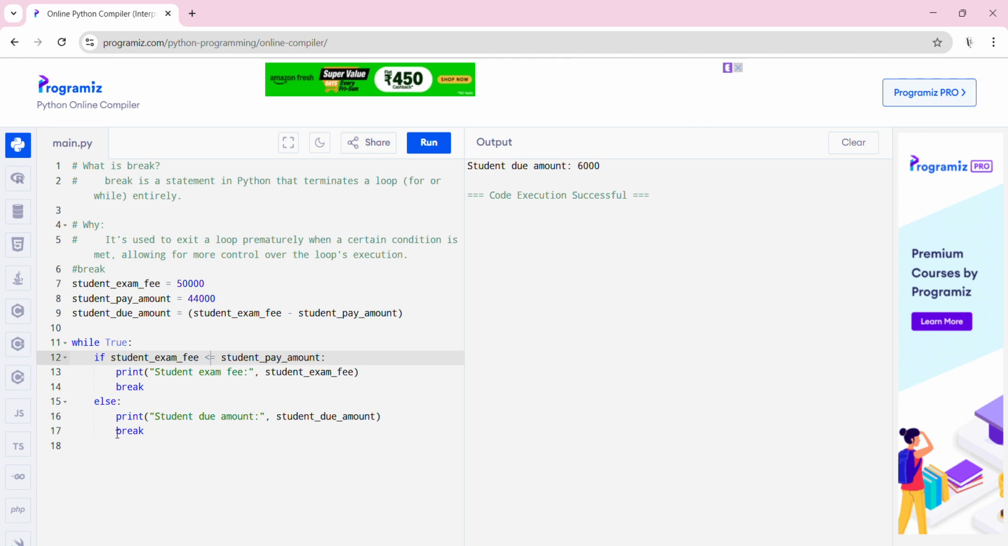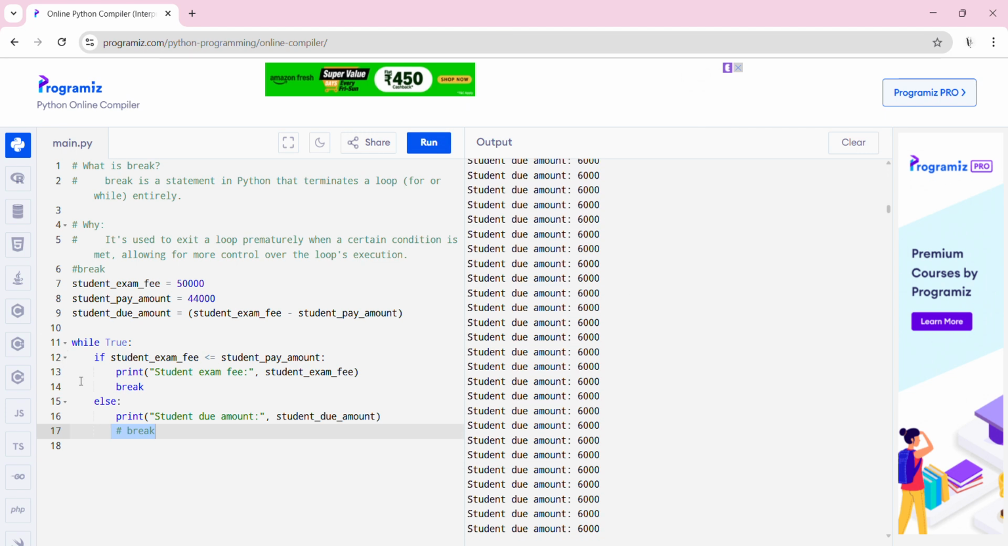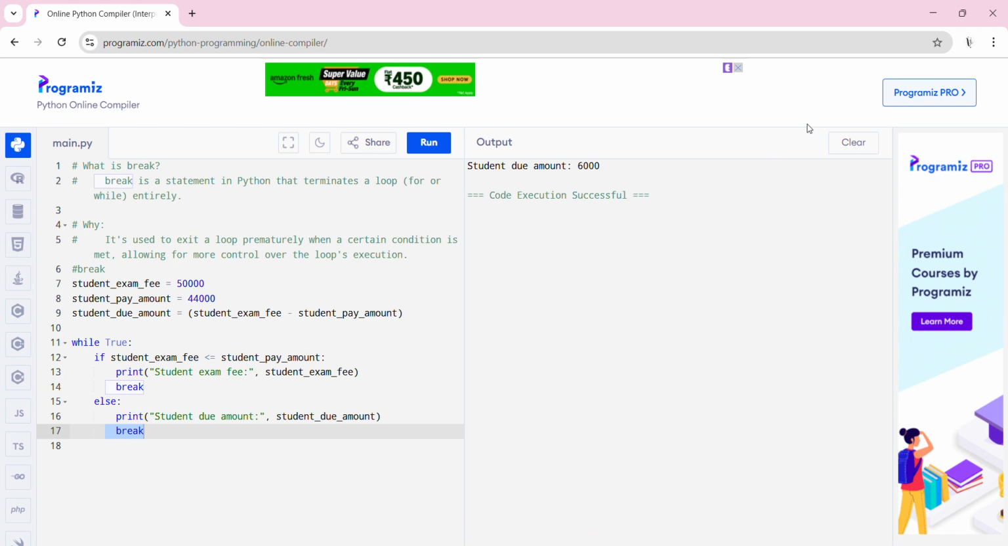Okay, let's comment this break. It runs infinitely. Why? Because of the while True loop. Let's uncomment. That's why we can use the if else condition with the break statement.